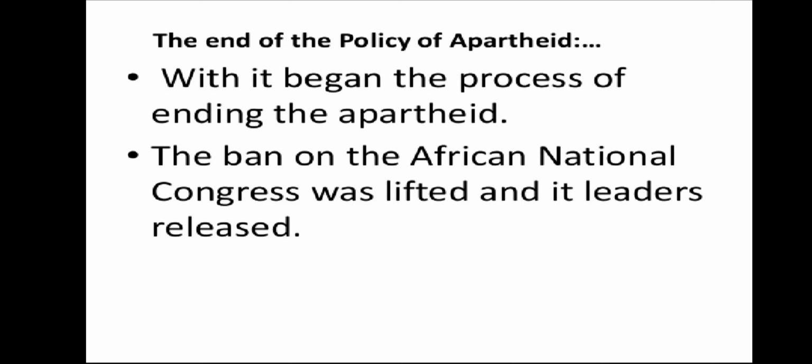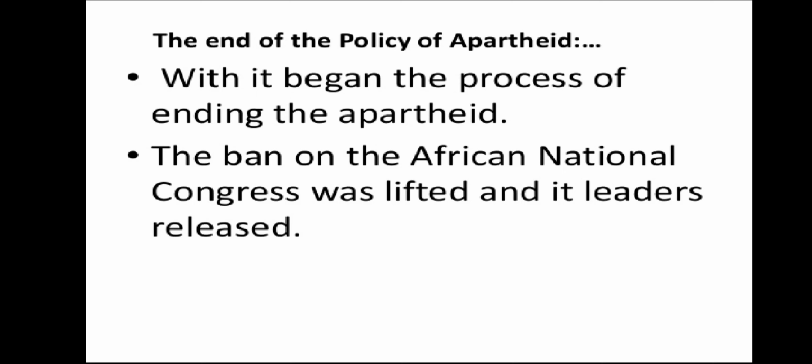Those movements, rallies, strikes were there, but they were controlled by the African National Congress. They were under the African National Congress. That's why it is called an umbrella organization. It was an umbrella organization that led the struggle against the policy of segregation. This included many workers' unions and the Communist Party. Many sensitive whites also joined the ANC to oppose apartheid and played a leading role in this struggle.